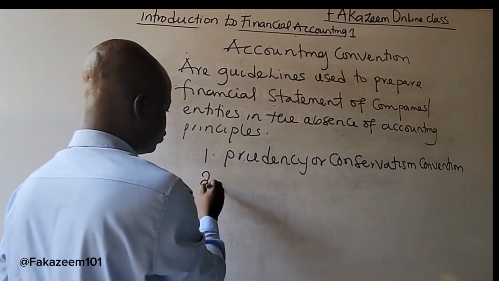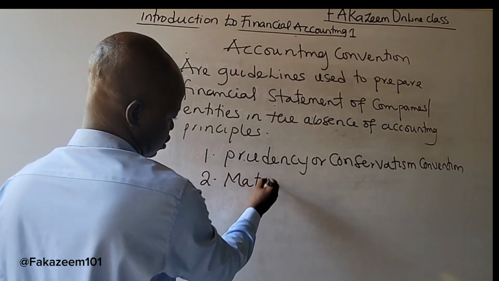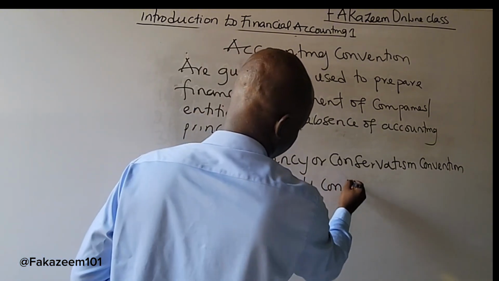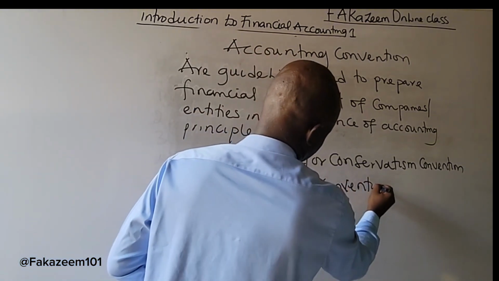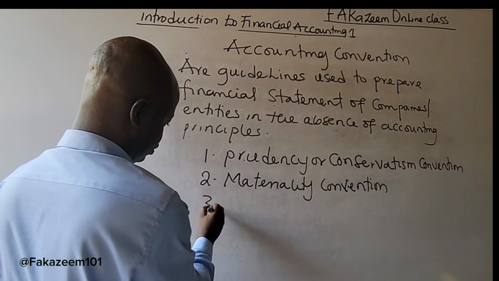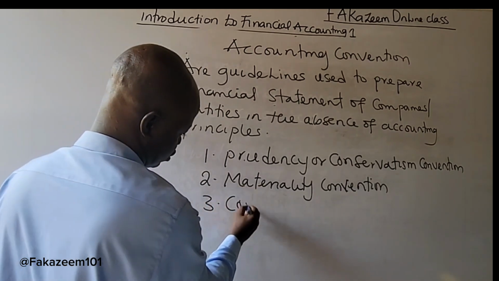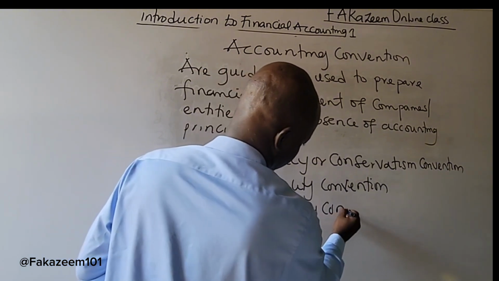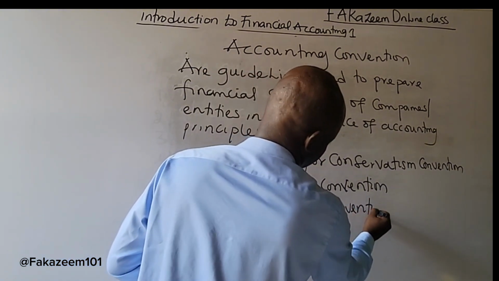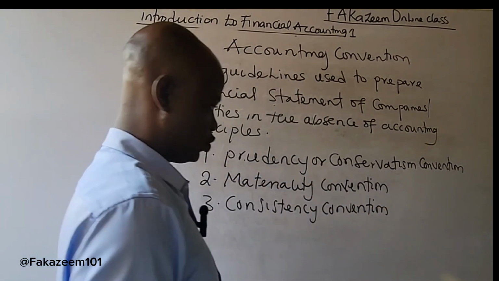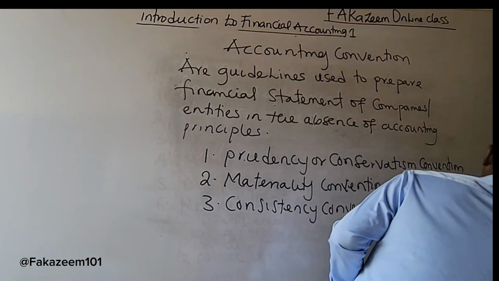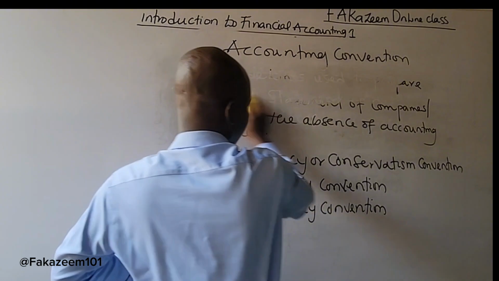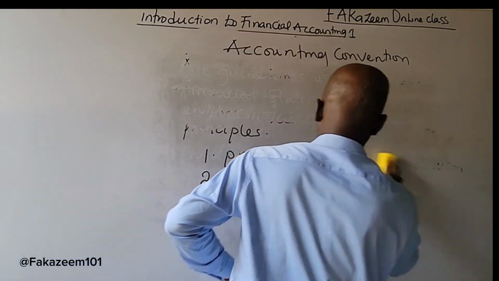The second convention is known as Materiality Convention. And the last convention is known as Consistency Convention. We'll be looking at these 3 conventions. What do they mean? And what's their impact in preparing financial statements?